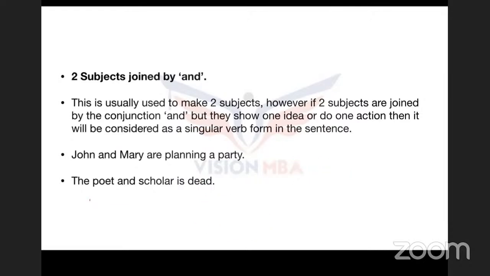So you're going to focus on one thing: how many times "the" is used. Now here "the" is used once, so the poet and scholar. That means these two qualities are of one person. But let's say if I would have used "the" here once again, the poet and the scholar, then it would have been "are". The poet and the scholar, then I'm going to use "are". I hope things are making sense to you guys. And in examinations, questions like these are going to come.